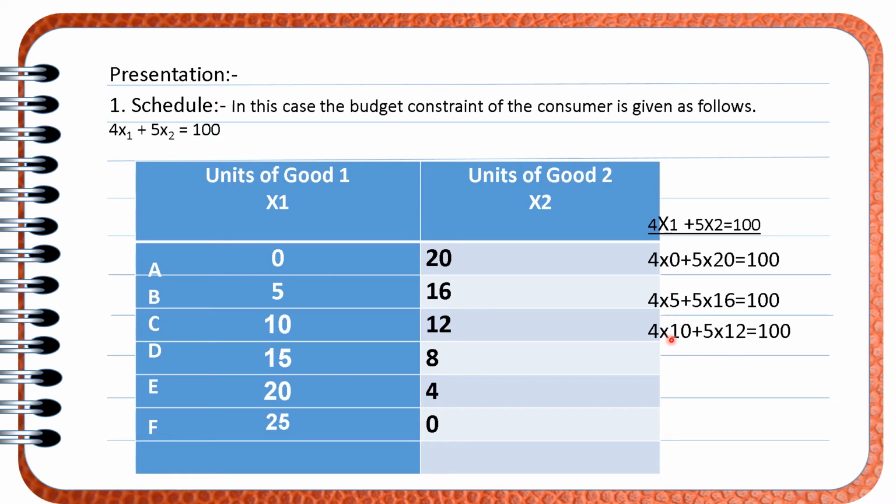Next, option C: X1 commodity 10, X2 commodity 12. It comes within the limited income which he has. D option, 15 X1, 8 X2 comes within the limited income. E, same thing, and F, the same thing. Clear? Remember one thing, we may have to draw this schedule. So the question is how we can draw the schedule. In the next example, I will tell you how we can draw the schedule.